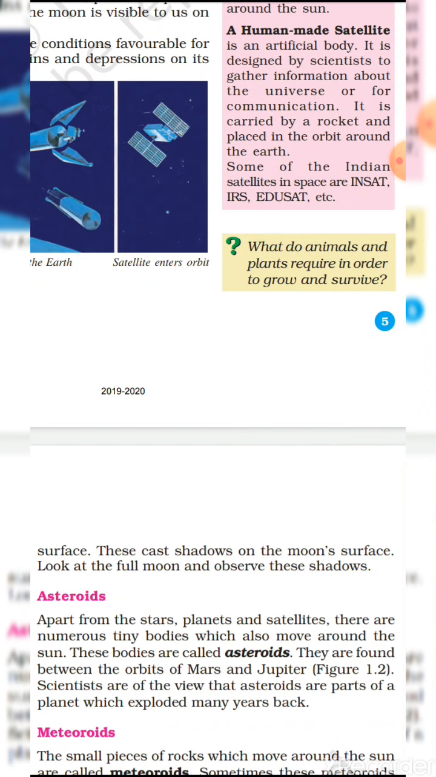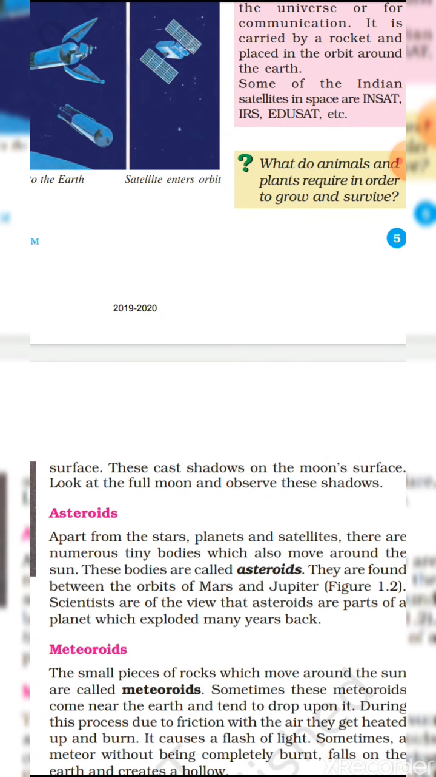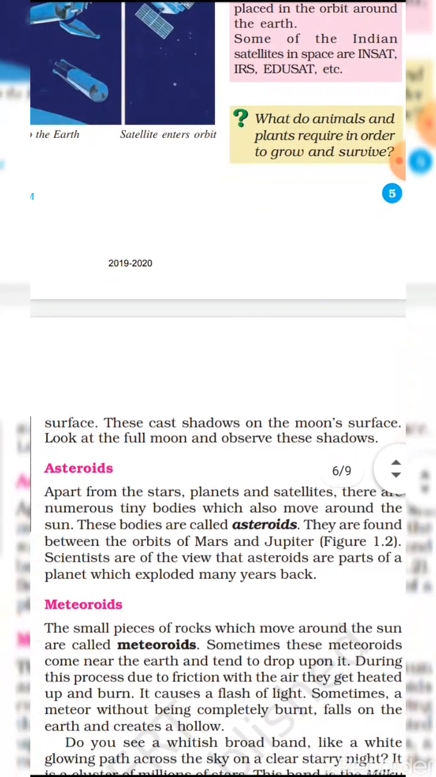Apart from the stars, planets and satellites, there are numerous tiny bodies which also move around the Sun. These tiny bodies are called asteroids. They are found between the orbits of Mars and Jupiter. Scientists are of the view that asteroids are parts of a planet which exploded many years back.